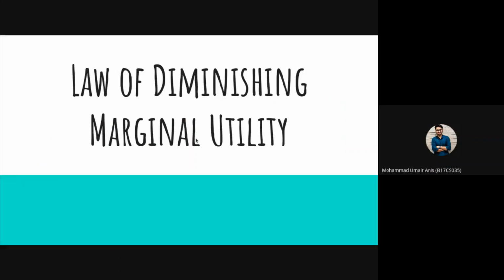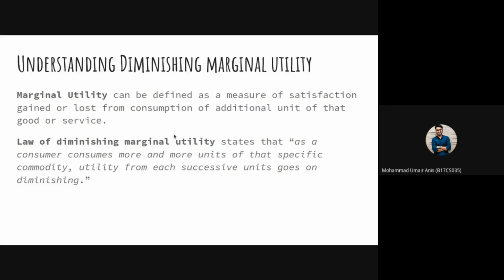Now coming to law of diminishing marginal utility. Marginal utility is basically the satisfaction which we gain through the consumption of one additional unit of a good or service. Law of diminishing marginal utility states that as a consumer starts consuming more units of that particular commodity, then with successive consumption the utility that he derives from those units keeps on decreasing.